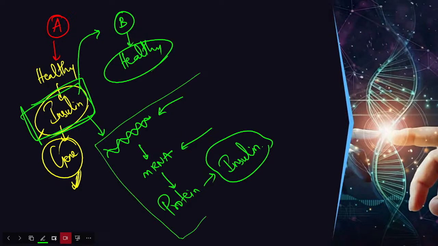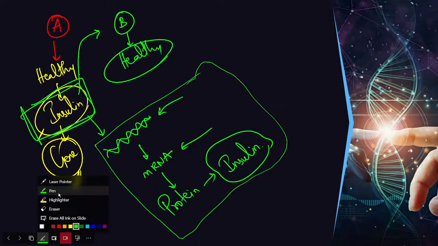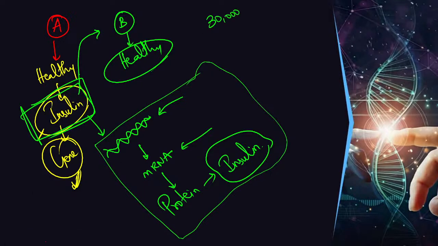For this, taking the gene, for example, let's say we have 30,000 genes. How many genes do we have? We have approximately 30,000 genes in every cell, and these genes are responsible for so many functions. In that, one function is insulin secretion. So we need to take this one small part of the gene which secretes insulin.